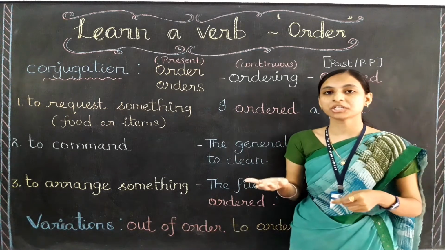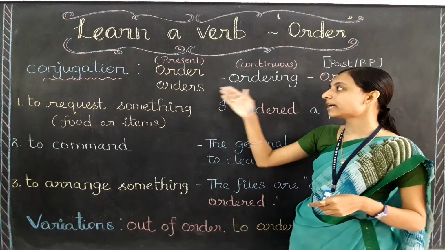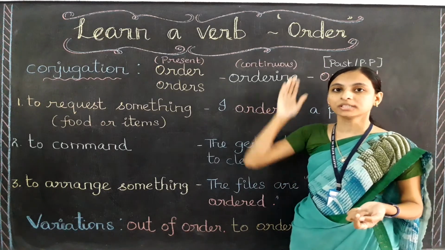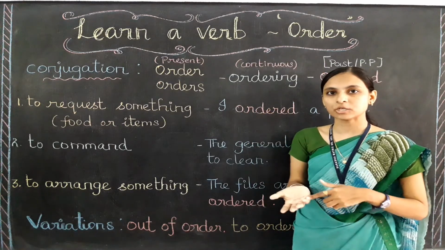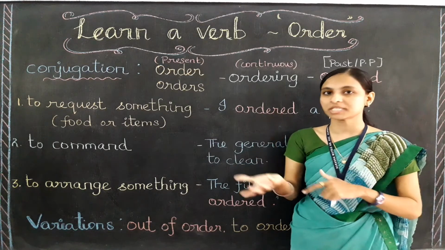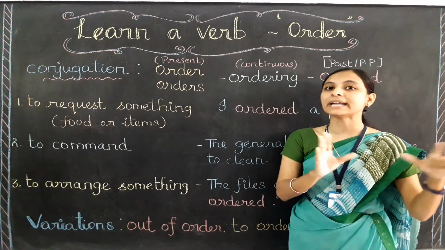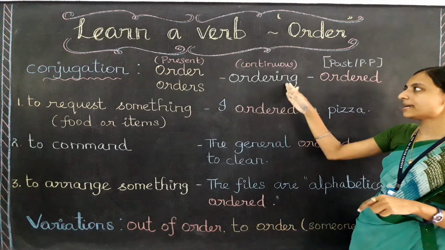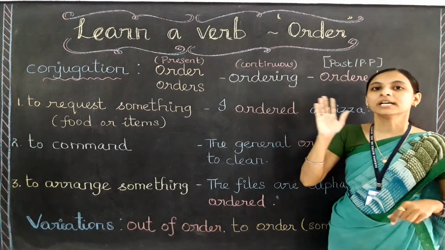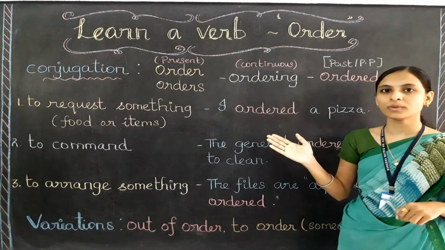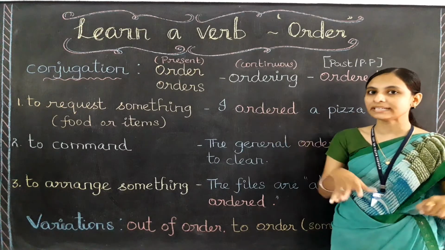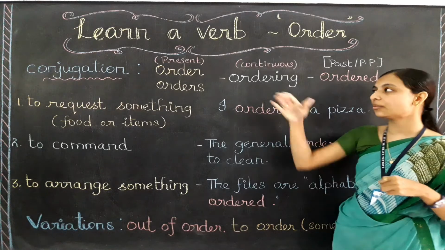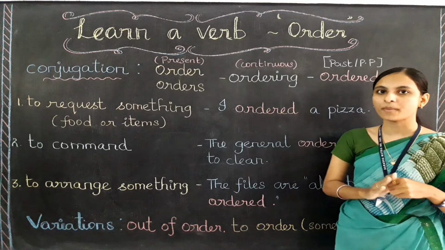How can I change it into the continuous form, okay? What should I add or what should I remove in the verb order when I am changing it into continuous form? You don't need to change anything, okay? You need to simply add ing to make it into continuous form, that is order plus ing will be ordering. There is no need of removing any letter or adding any extra words. You need to just add ing if you are going to use the verb order in the continuous form, okay?